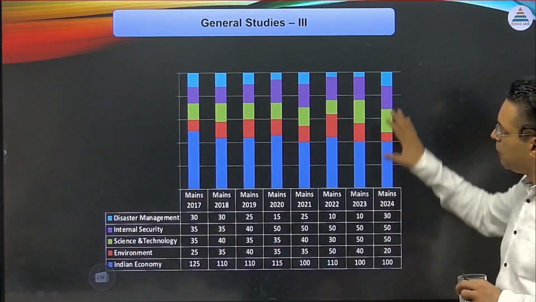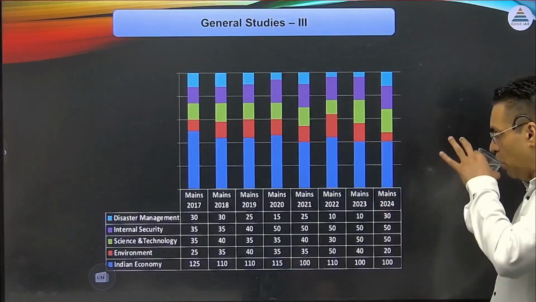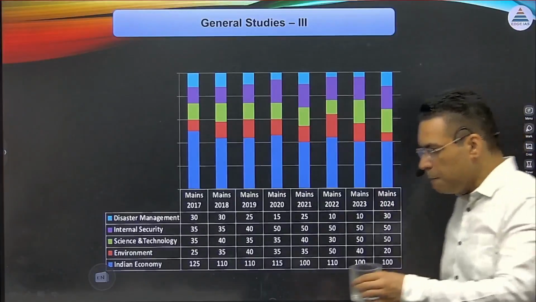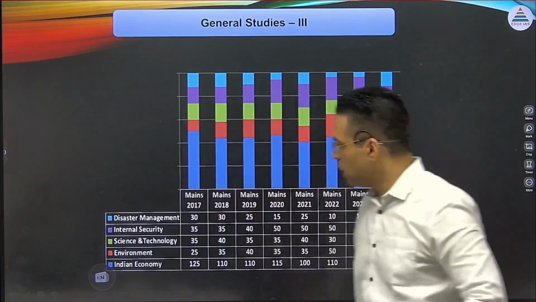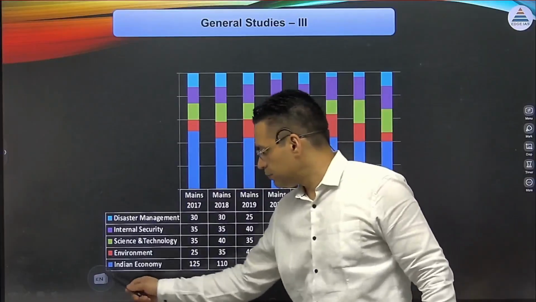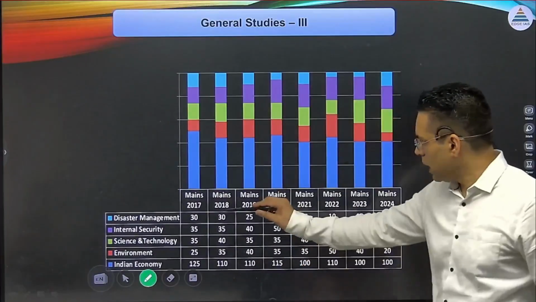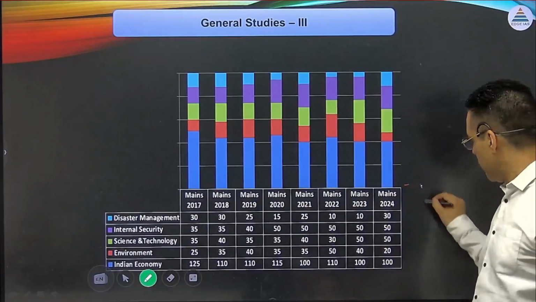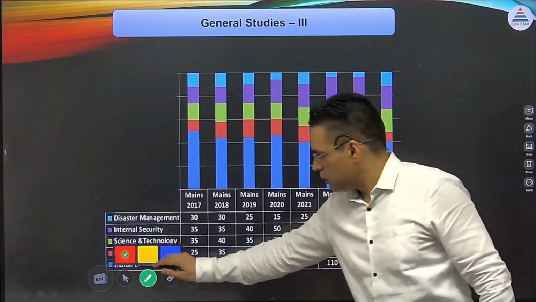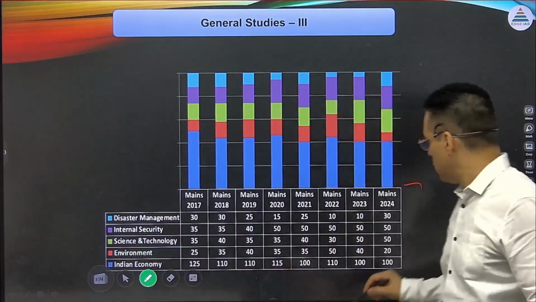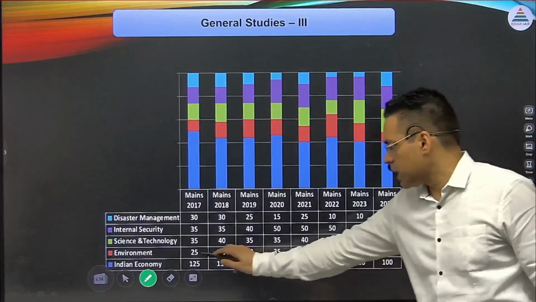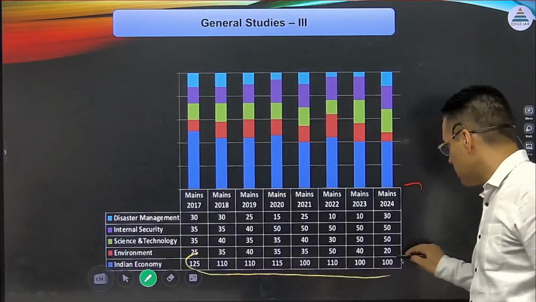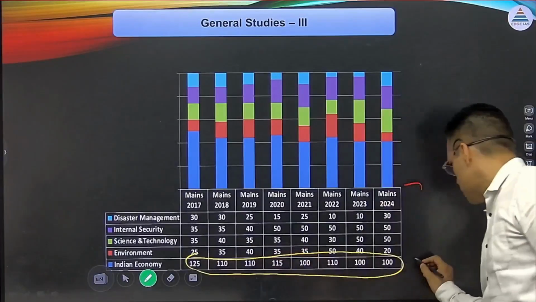Then coming to the mains part. Now mains, which means GS paper 3. In GS paper 3 we have 5 subjects. And this is the weightage. If you look at the economy section, this year it was 115.